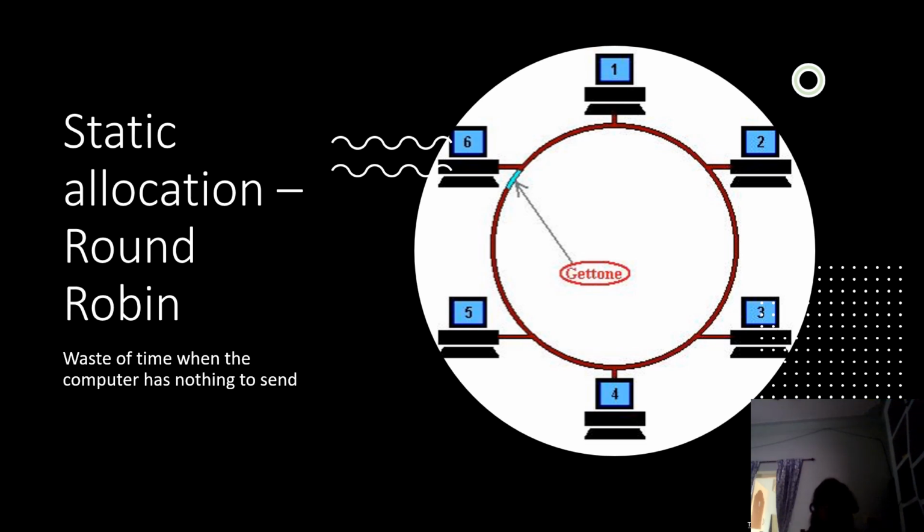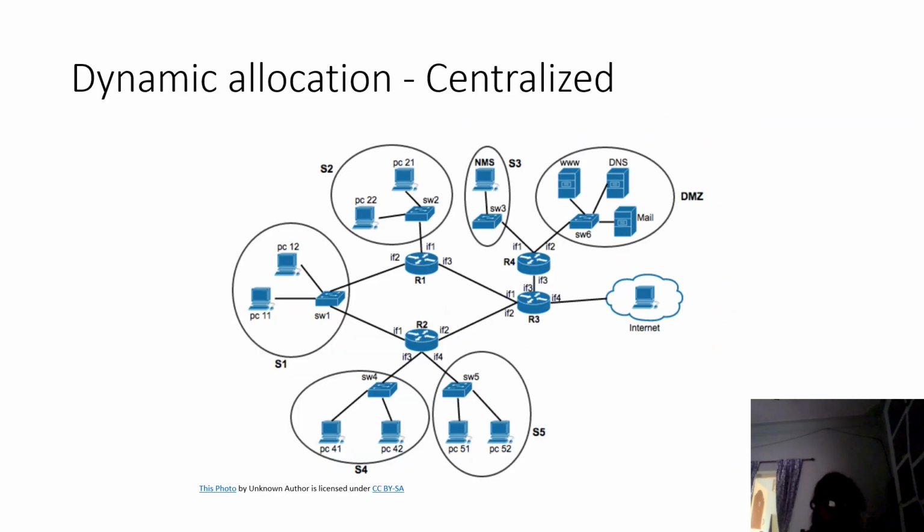So this is known as round robin and static allocation. Static. Each thing is happening statically. So this is not a very good strategy. Look at this dynamic allocation. It could happen centralized also. So here, as I told you, the routers and all. A subnet is there in the center.